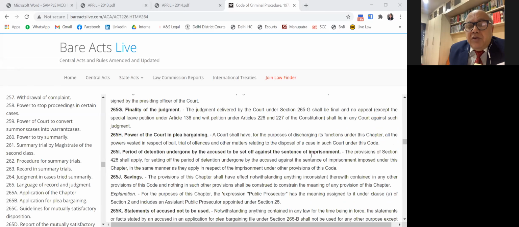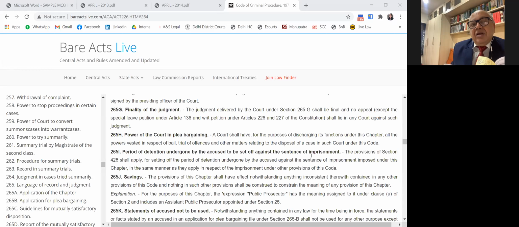No appeal, no revision. But a writ petition under Article 226, 227 will lie, and also a special leave petition under Article 136. These are the judicial review powers of the constitutional courts.